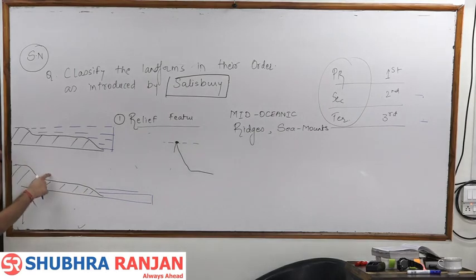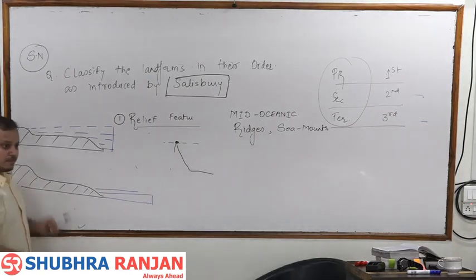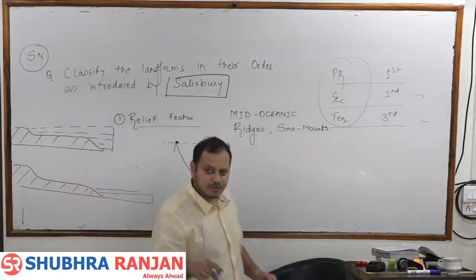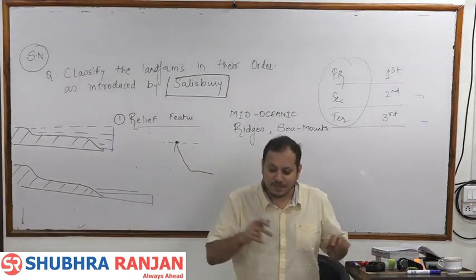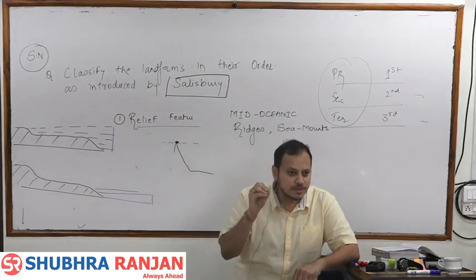So plain is caused due to submergence. It was submerged earlier. Now there is a fall in the sea level and we'll call this as immersed plain. Fine. So emergence is an example of endogenetic or exogenetic force. देखो अपने चार्ट में, it is an endogenetic force. So some of the plains are formed due to endogenetic also.